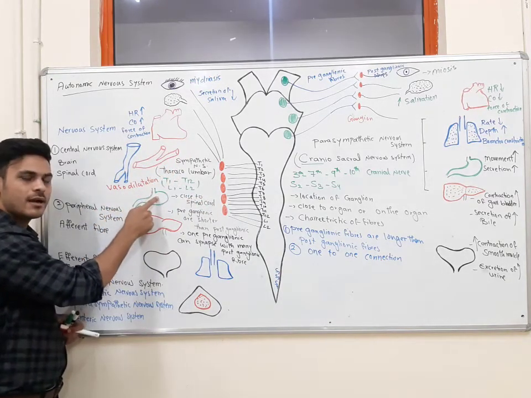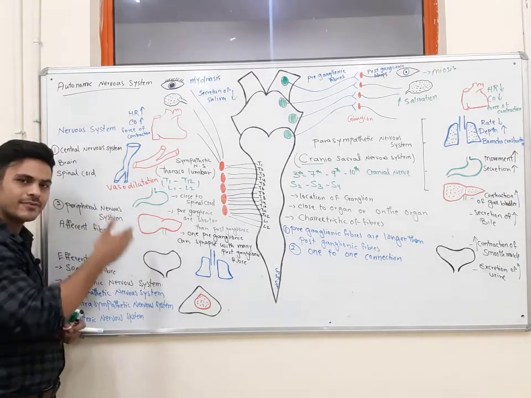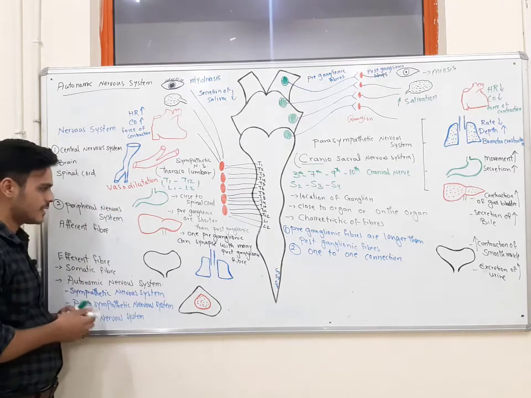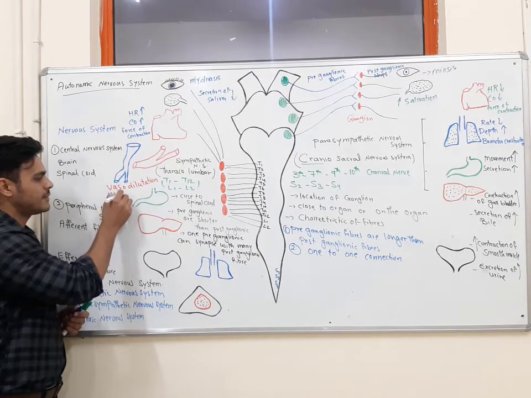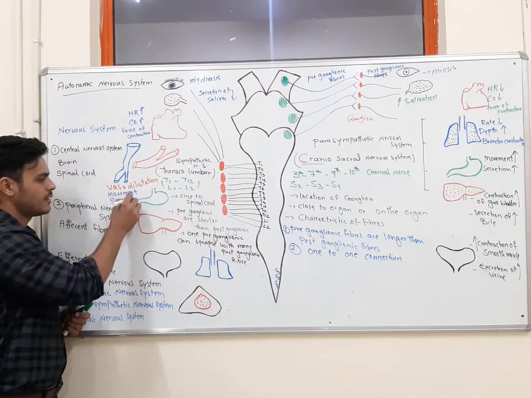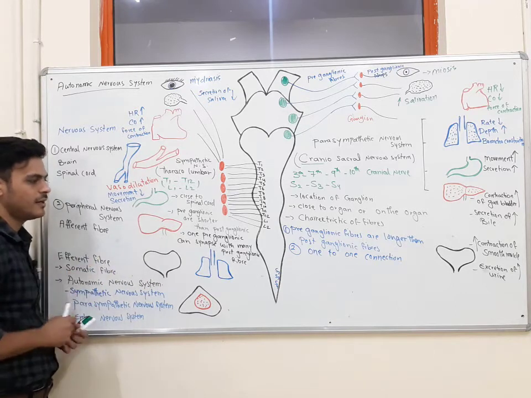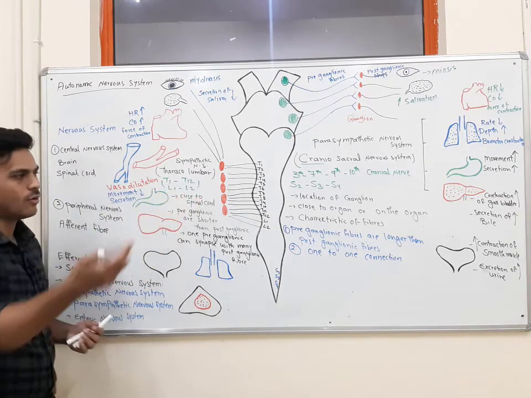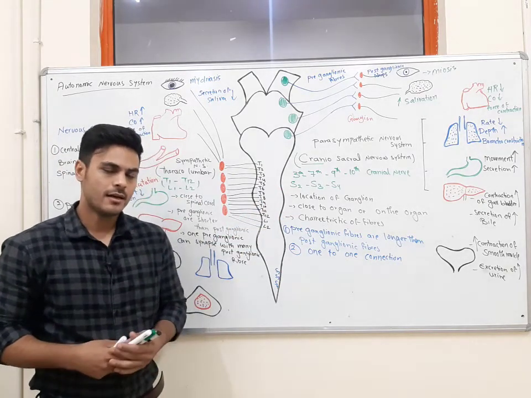But when we are activating the sympathetic nervous system, the movement as well as secretion will decrease.